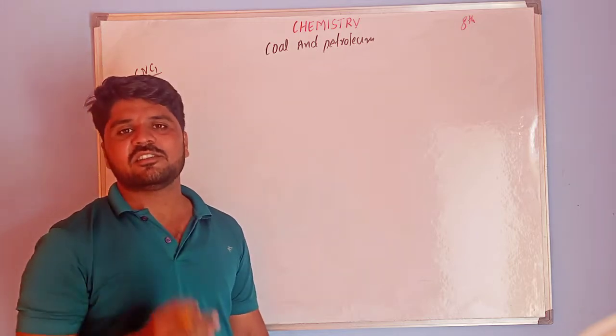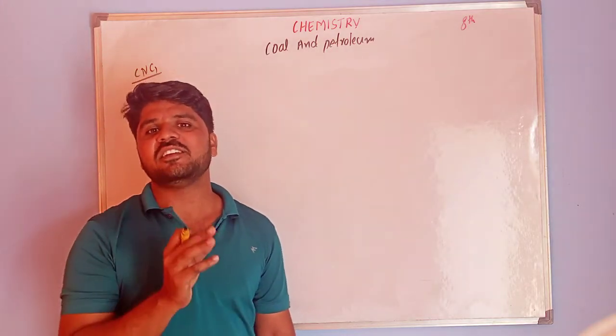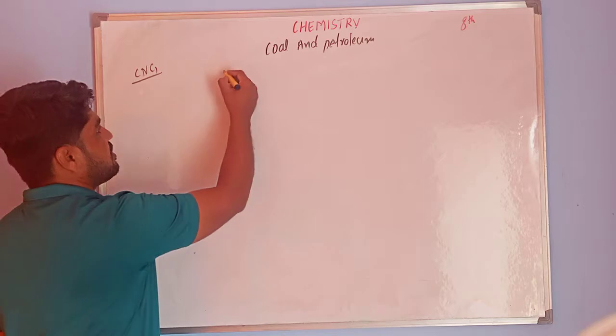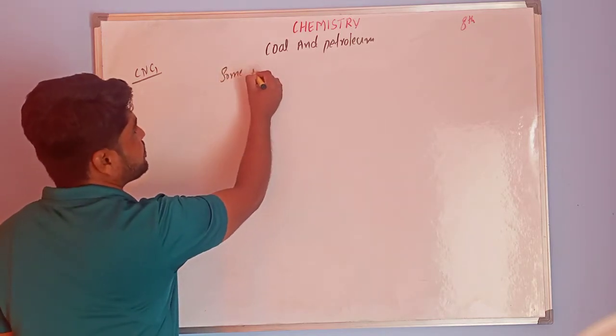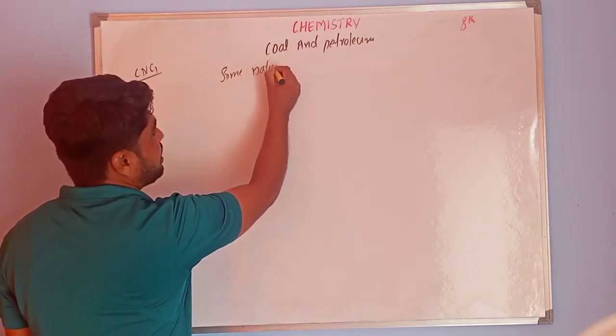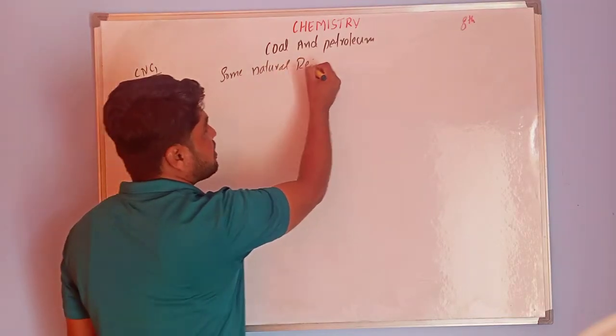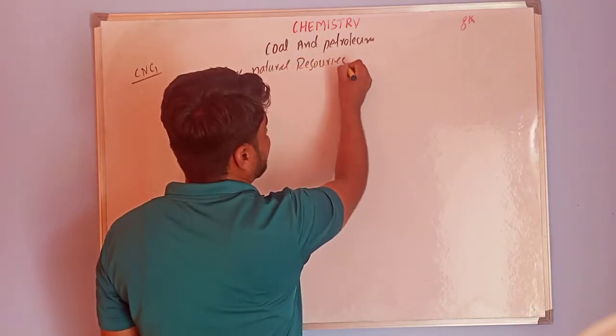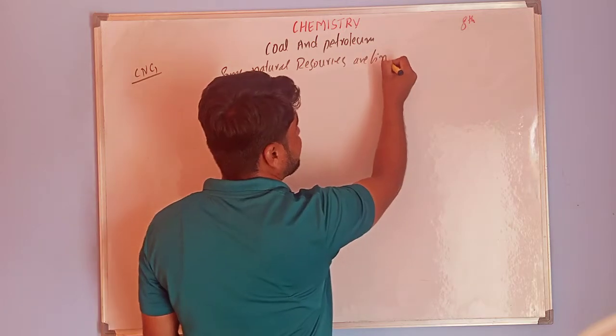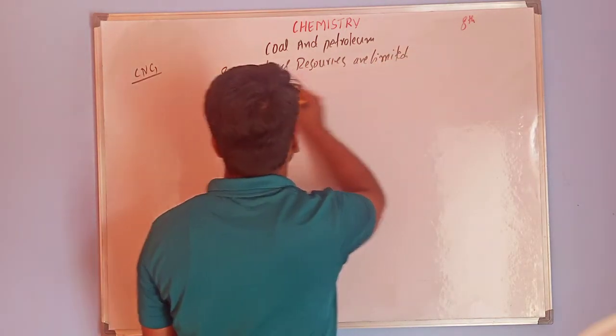Okay, in this class I am going to discuss some natural resources. Natural resources are limited.